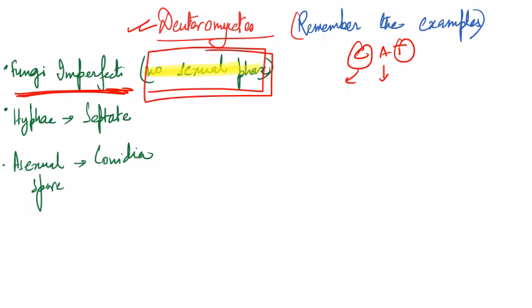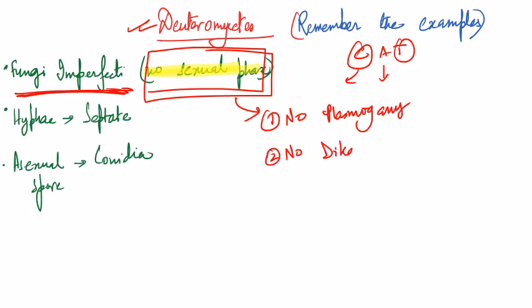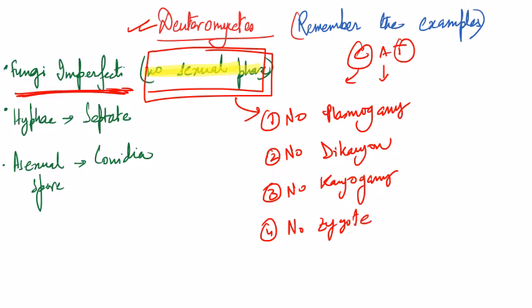And see, if there is no sexual phase here, there will be no plasmogamy. If there is no plasmogamy, there will be no dikaryon. If there is no dikaryon, there will be no karyogamy. No zygote, no meiosis, right? Because there is no sexual phase. That's why it is called fungi imperfecti.